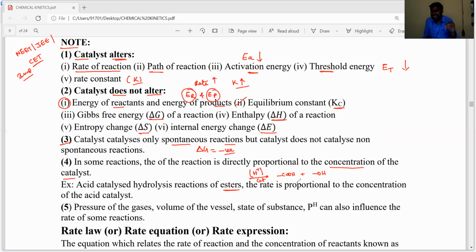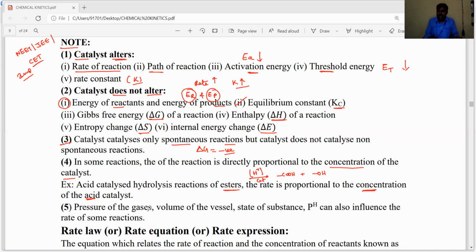This reaction rate is directly proportional to the concentration of the acid catalyst. If you use a higher concentration of acid catalyst, then the hydrolysis will take place very fast, and the formation of acid and alcohol will be very fast. Then the rate of reaction will be more. So in some reactions, the rate of the reaction is directly proportional to the concentration of a catalyst.